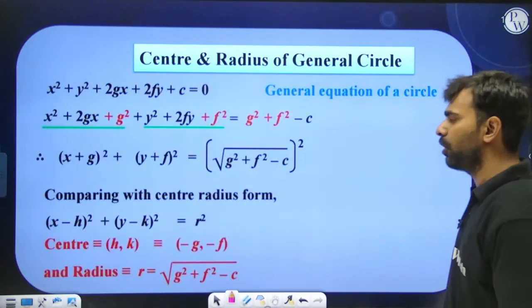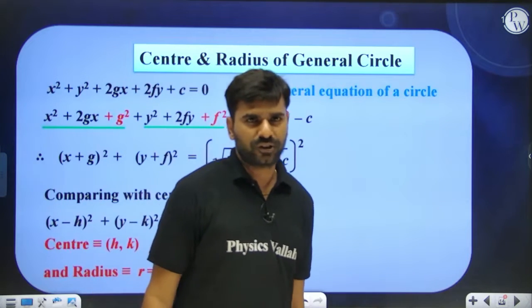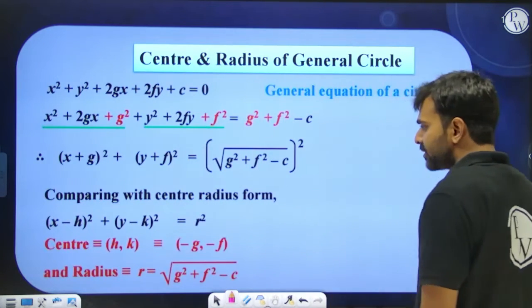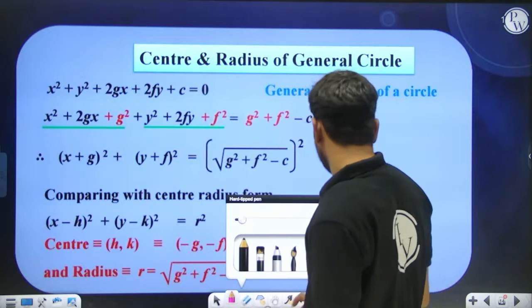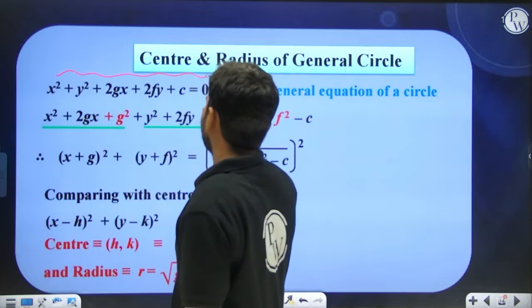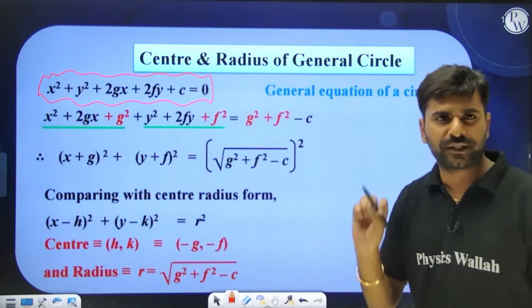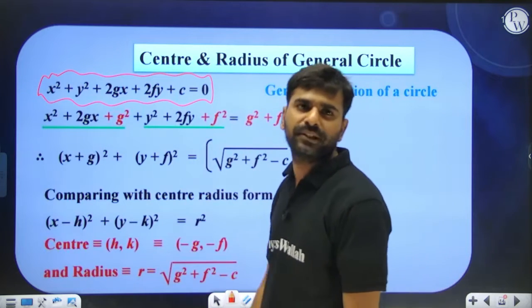All right. Coming on to third form of the circle, and that is known as general circle. The equation of general circle is written over here: x square plus y square plus 2gx plus 2fy plus c equals to 0. There is no other choice. You will have to remember this equation as it is.